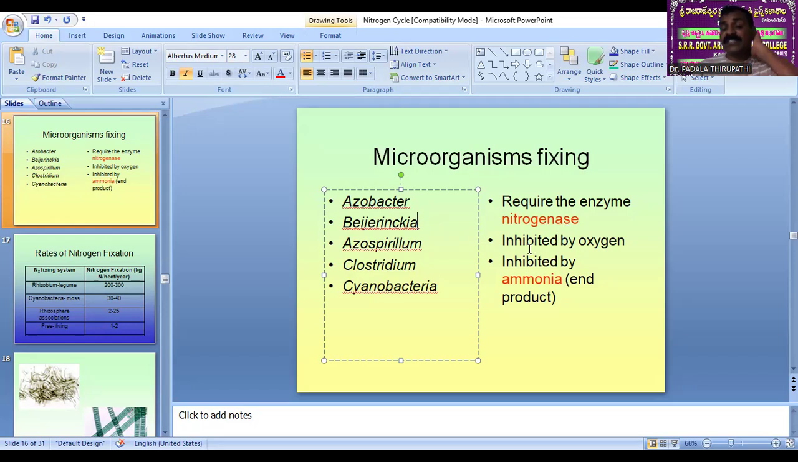And my dear friends, remember, this entire process occurs purely under anaerobic conditions only. If oxygen is present, the nitrogenase enzyme is unable to activate and stays in inactive mode. It is very sensitive to oxygen. So that's why the enzyme nitrogenase works only in anaerobic conditions. Oxygen is not required. If oxygen is present, the nitrogenase enzyme goes to sleep.